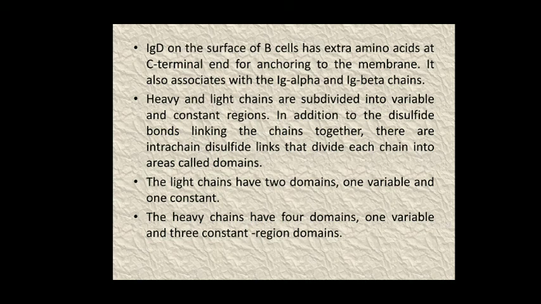And these disulfide linkages are responsible for forming the immunoglobulin domains. The light chains have two domains, that is one variable and one constant, due to their smaller size. In contrast to that, the heavy chains, that is the delta type heavy chain within IgD immunoglobulin molecules, possess four domains, that is one variable domain and three constant region domains.